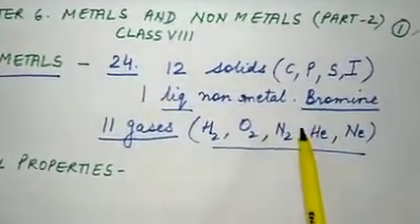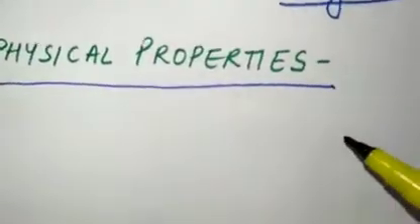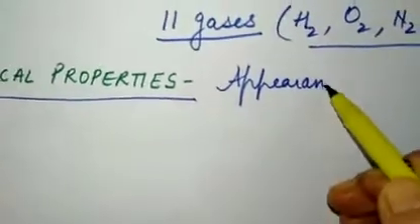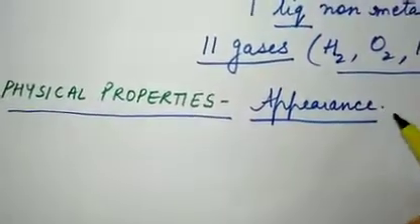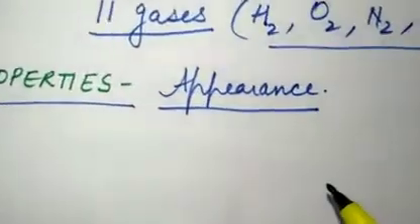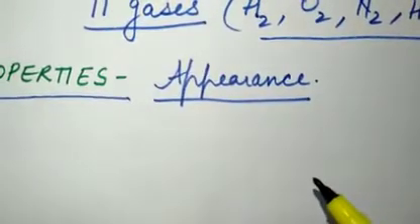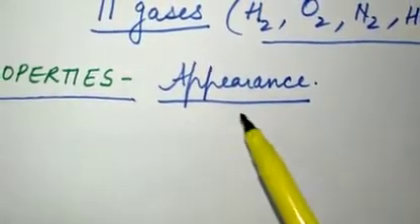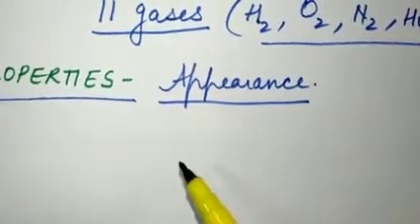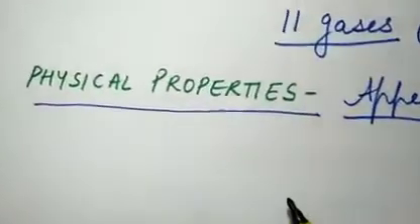Now we study about the physical properties of non-metals. Physical properties means the appearance of non-metals, or how do we decide that they are non-metals if we don't do a reaction? Chemical properties are decided by reacting the substance with any other element, right? But physical properties are how they look, what their boiling point is, what their melting point is, what they are like in appearance, whether they are hard or soft. So these are physical properties.